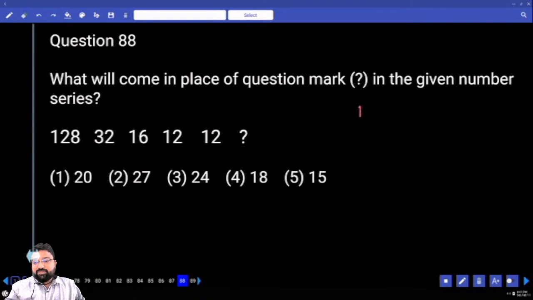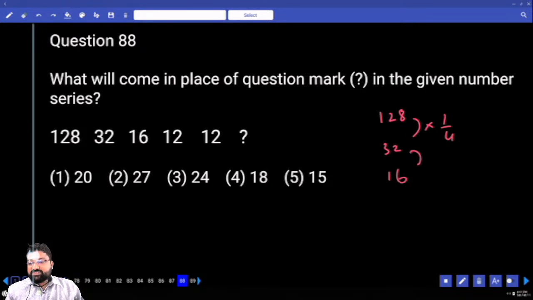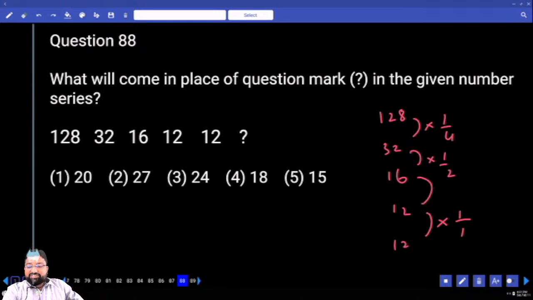చెప్పండమ్మా. This is 128 and this is 32. I said earlier this is divided by 4. This divided by 4, I can also write it as into 1 by 4, kada. 32 to 16 is nothing but into 1 by 2. 16 to 12 I'm not sure, but 12 to 12 is into 1 by 1. 16 into how much can fetch me in fractions?